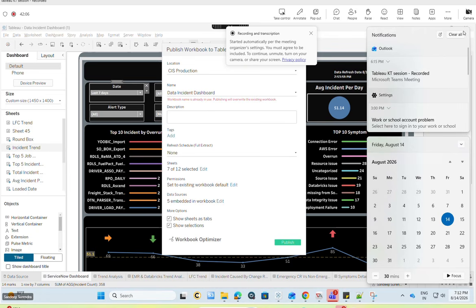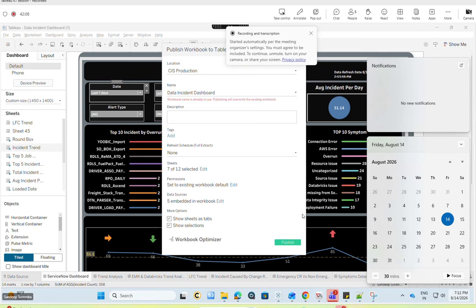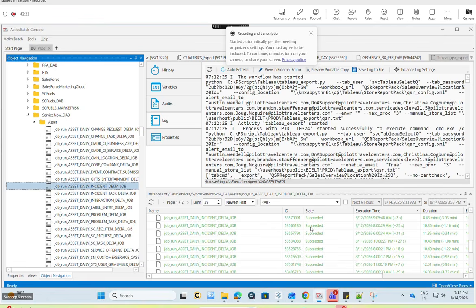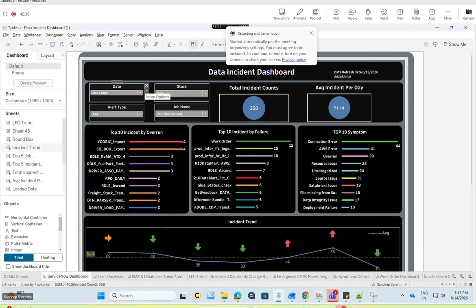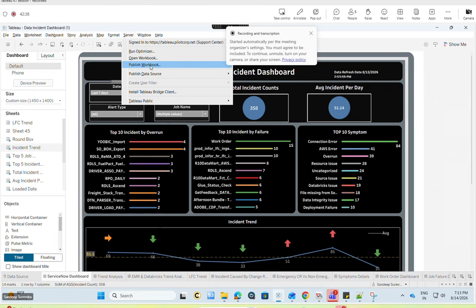on Thursdays. The rest of the days, before Anuj comes, we can refresh and we can publish. Only on Thursday we need to start refreshing at 6 a.m. This job will be automatically triggered daily at 6 a.m. Once this is triggered, you don't need to trigger it again. You can directly come here and refresh the data. After refreshing, you need to change the dates. After changing the dates, go to the server and publish the workbook.